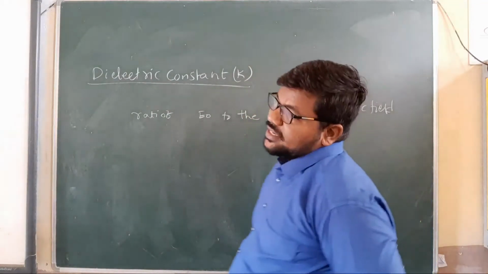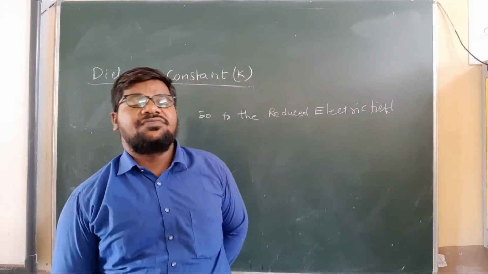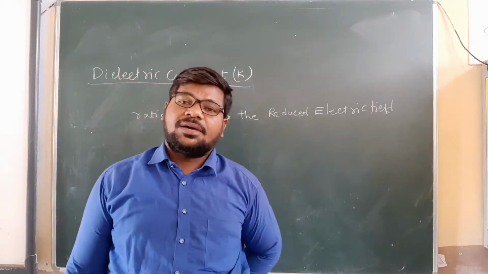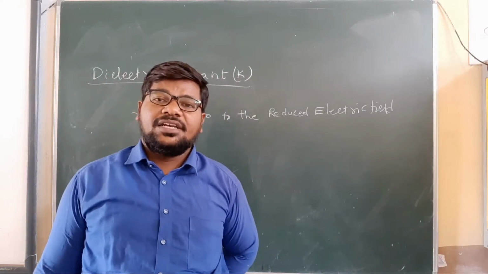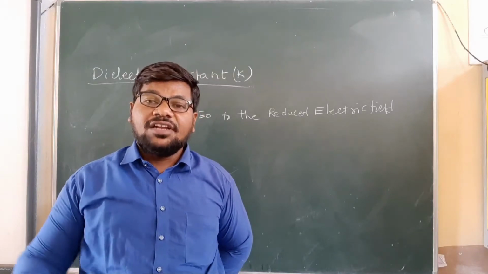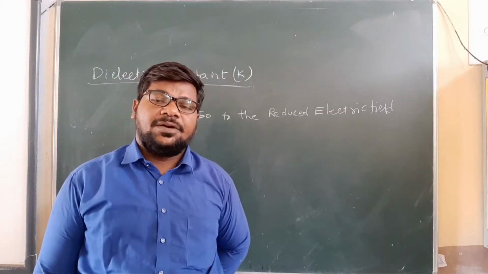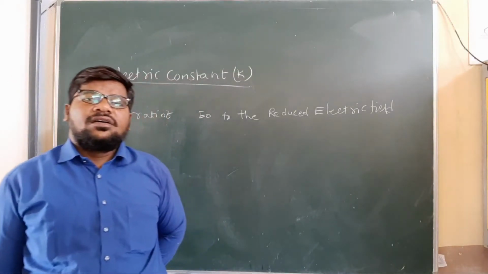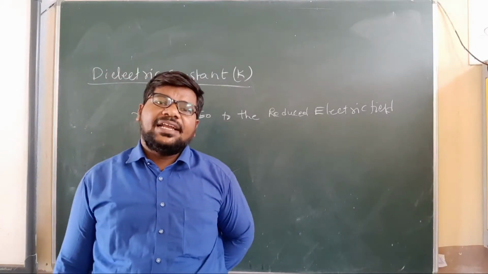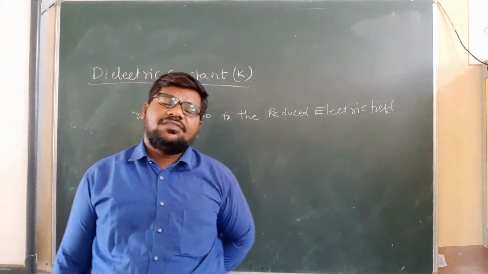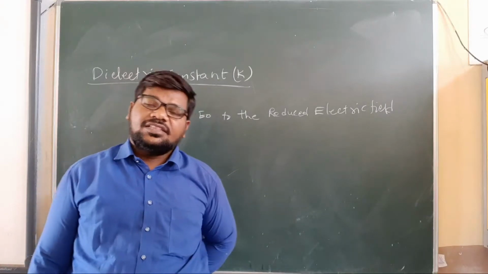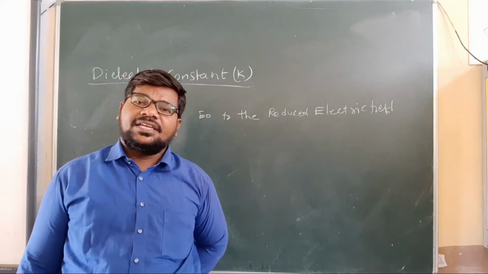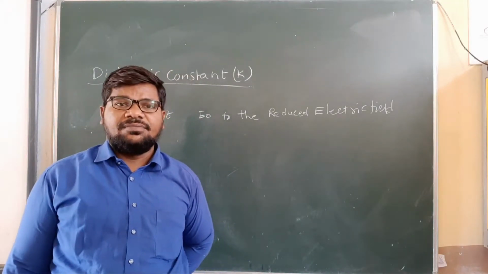Clear, my children? The dielectric constant K is the ratio of the external electric field applied to the dielectric medium to the reduced electric field inside the dielectric medium. So once again, it is the ratio of the strength of the applied electric field to the strength of the reduced electric field in the dielectric medium placed between the plates, my dear children.